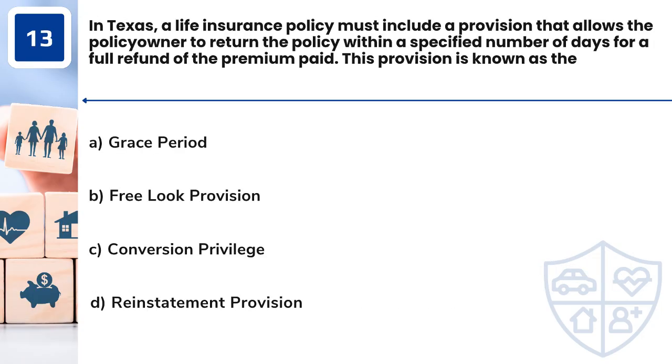Question 13. In Texas, a life insurance policy must include a provision that allows the policy owner to return the policy within a specified number of days for a full refund of the premium paid. This provision is known as the A. Grace period. B. Free look provision. C. Conversion privilege. D. Reinstatement provision.